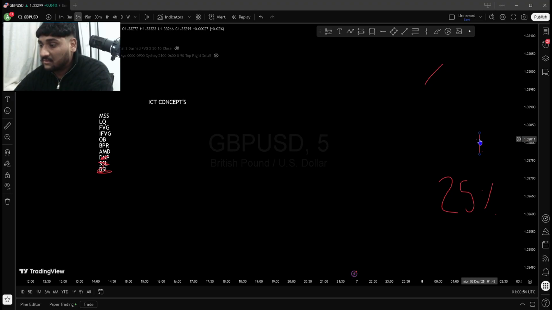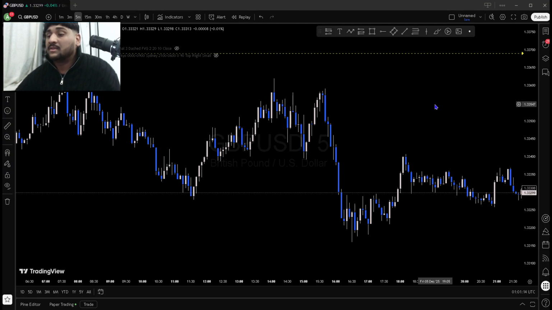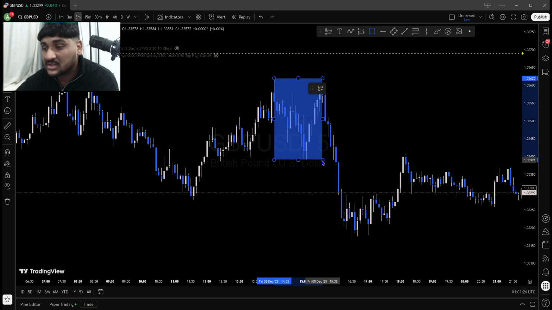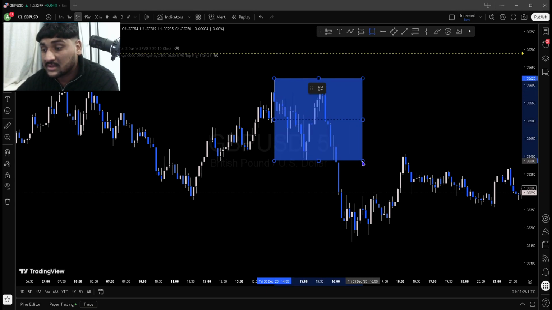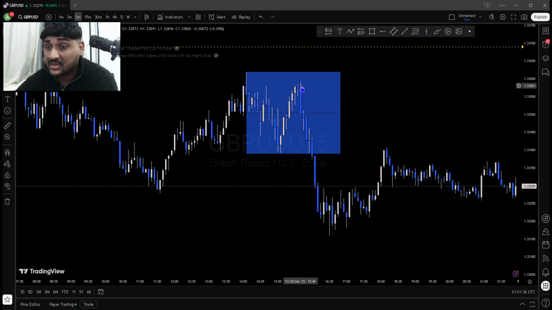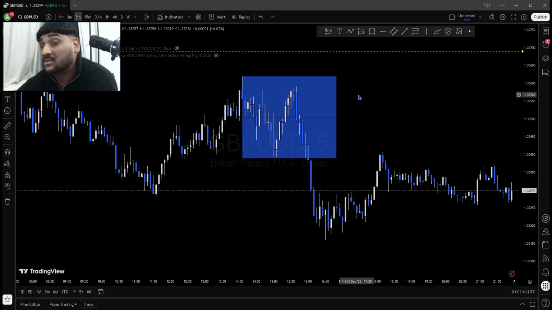So if I remove everything here, now that we have moved everything out, let me show you how to mark the discount and premium. What you want to do is mark from the swing high to the swing low, like this. What do we see? Here we see the market has tapped into a 25% discount zone. We could have bought. This is for scalpers only. If you want, you can do it as a swing trade as well.